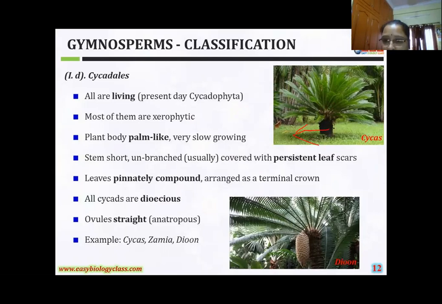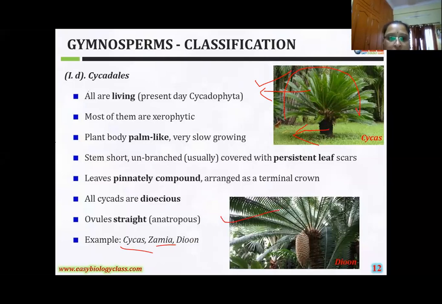Very short stem, covered with persistent leaf scales, which can also be observed on the stem. And these parts are the leaf structures. Leaves are pinnately compound, arranged as a terminal crown-like structure. Terminal crown. The cycas is always dioecious. The ovule is anatropous type. See, this is a cycas plant, and the two best examples are cycas and second one is zamia. This is the zamia plant, cycas and zamia.